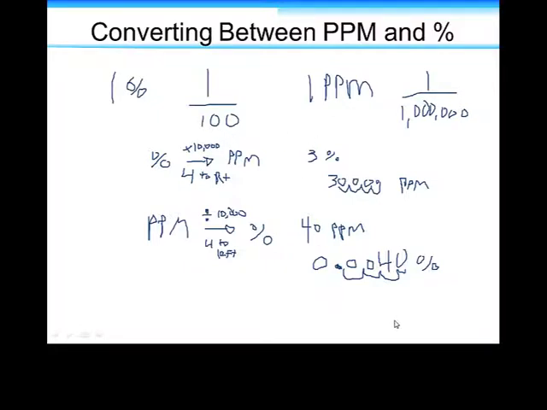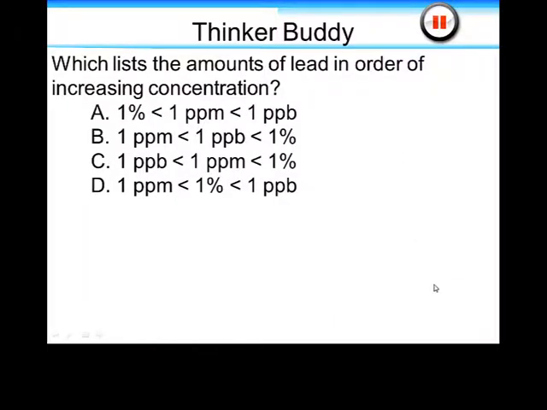Okay, let's go on here. Let's do a little thinker buddy, which lists the amounts of lead in order of increasing concentration. A, we have 1% is less than 1 ppm is less than 1 part per billion. B is 1 ppm is less than 1 part per billion is less than 1%. C is 1 part per billion is less than 1 part per million is less than 1%. And D is 1 part per million is less than 1% is less than 1 part per billion.